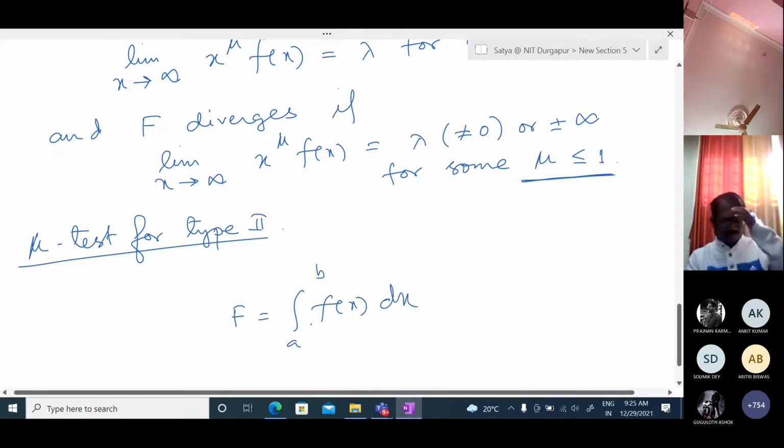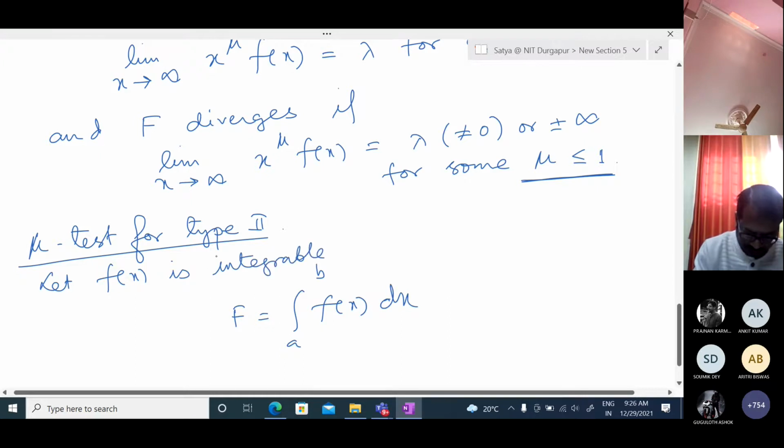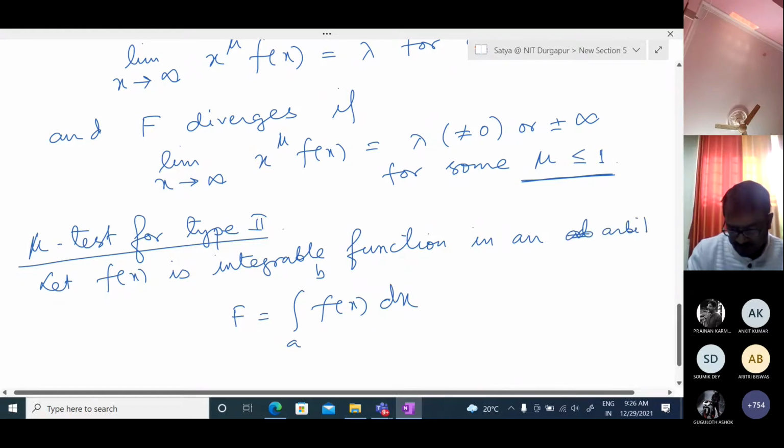So this is type 1, and now let f of x be an integrable function in an arbitrary interval.